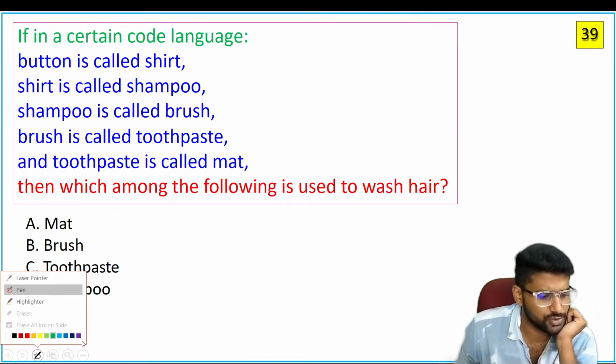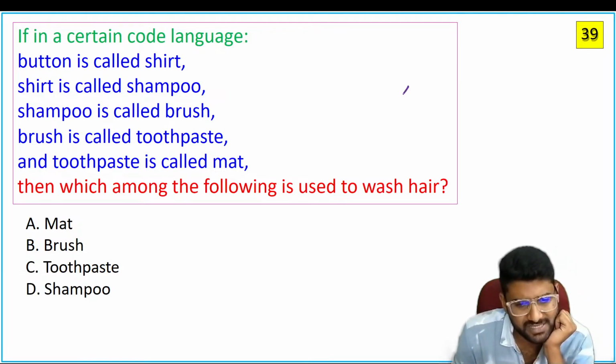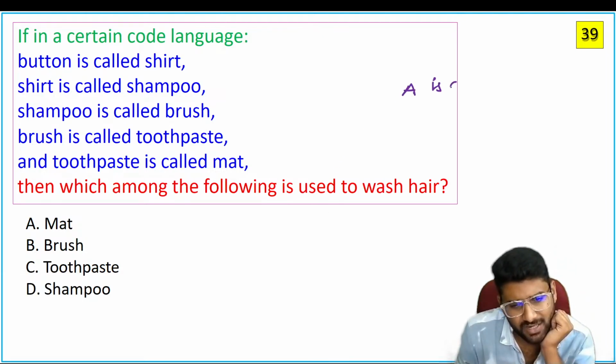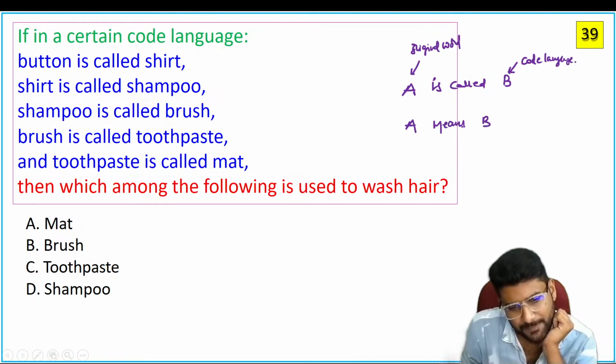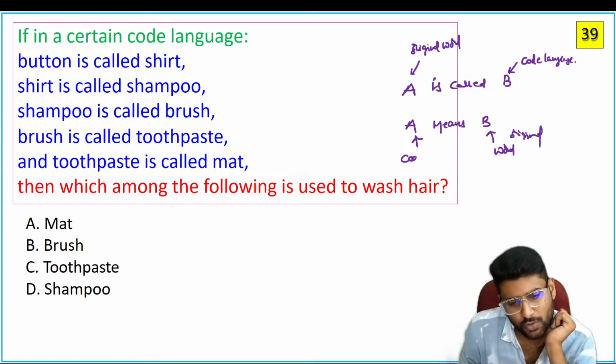Now, guys, there are two important pieces of information here. Remember these conditions. A is called B means A is the original word, and B is the code language. Sometimes you can expect this statement: A means B. A means B means B is the original word and A is the code language.